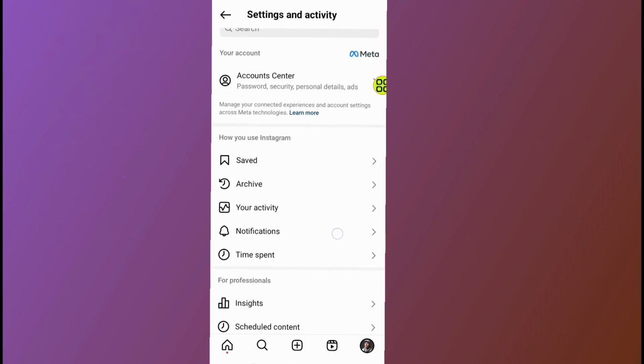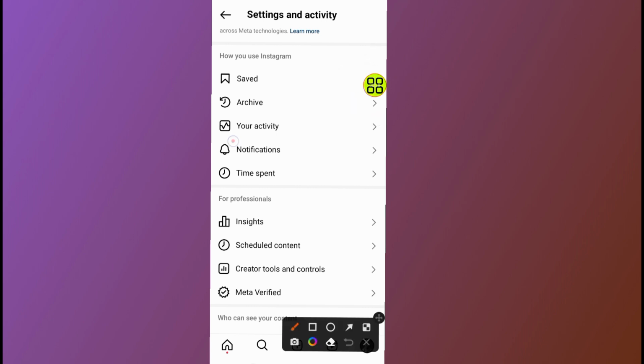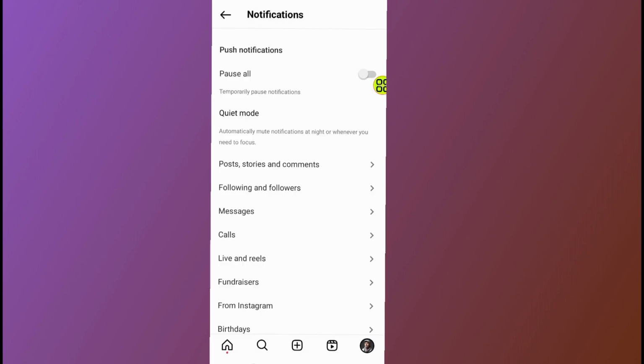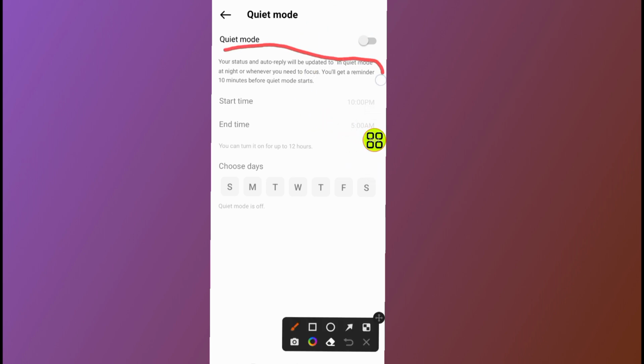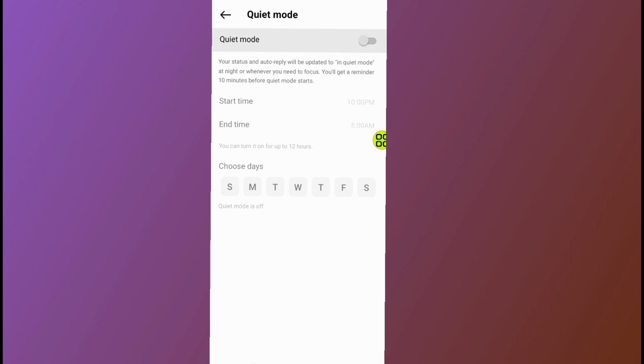After you open this menu, scroll down and tap on this, which says notifications. After you tap on notifications, under notifications you will find an option which says quiet mode. Here it is. So as you can see now, here is the quiet mode. Quiet mode means, as you can see now, Instagram explains what quiet mode means in this section. Let's read it for you.